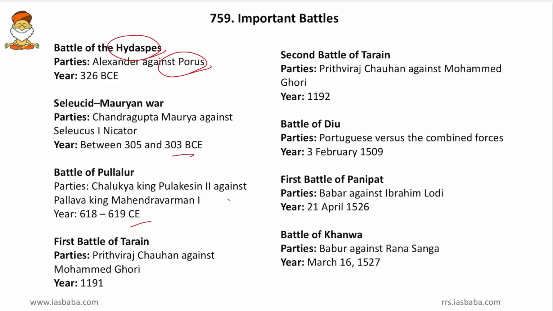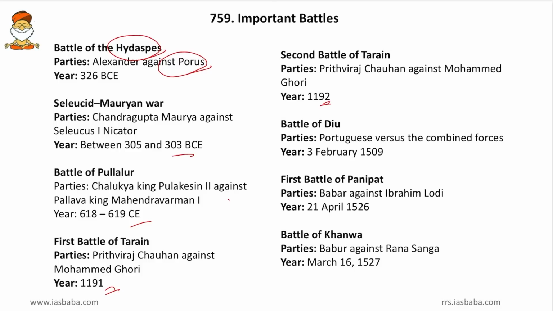Then the Battle of Tarain, that is Prithviraj Chauhan against Muhammad Ghori. So friends, even this is important, and this took place in 1191. And then the second Battle of Tarain, that is again Prithviraj Chauhan and Muhammad Ghori. So this was the very next year, that is in 1192. Friends, here the bravery of Prithviraj Chauhan is being depicted, so even that fact we will remember.